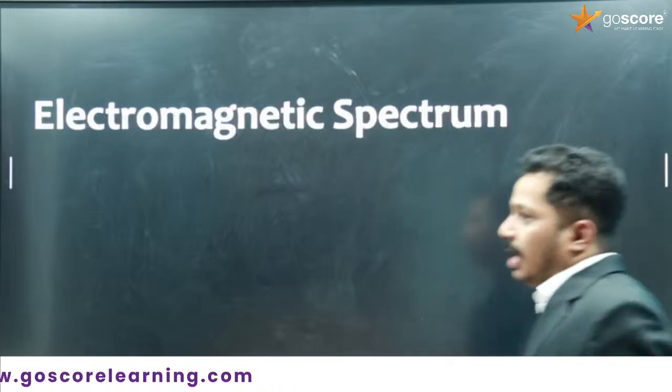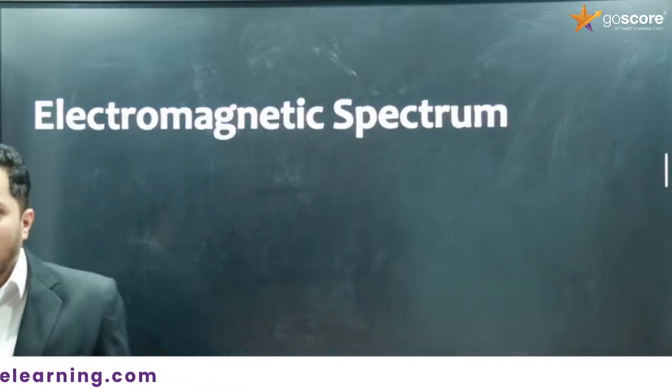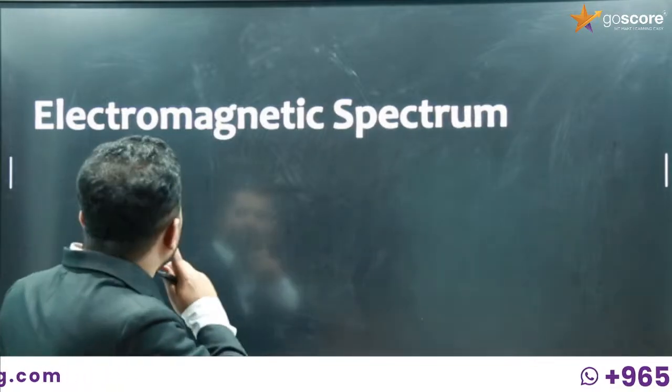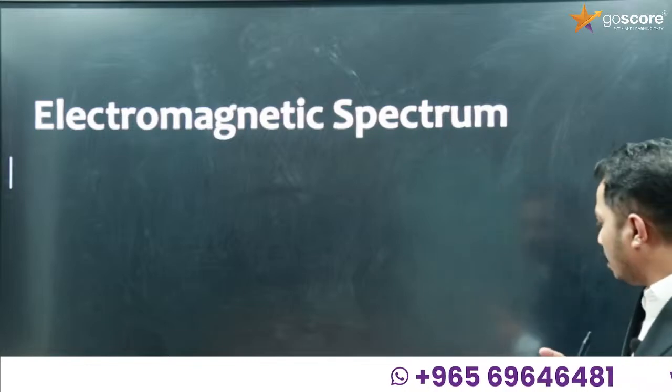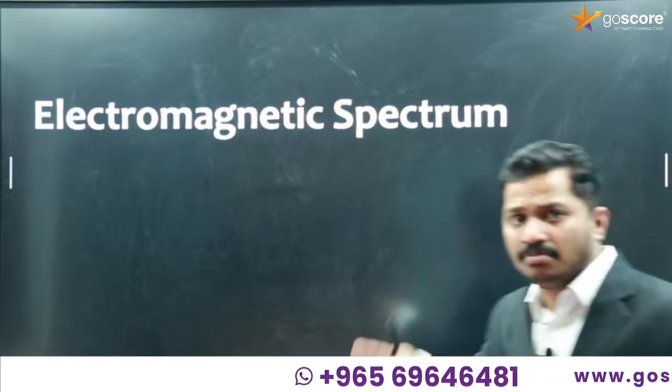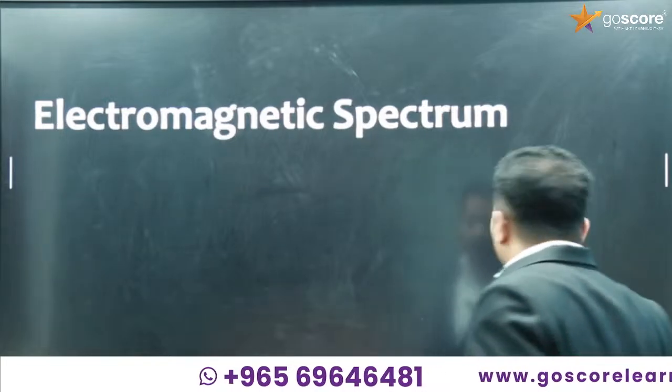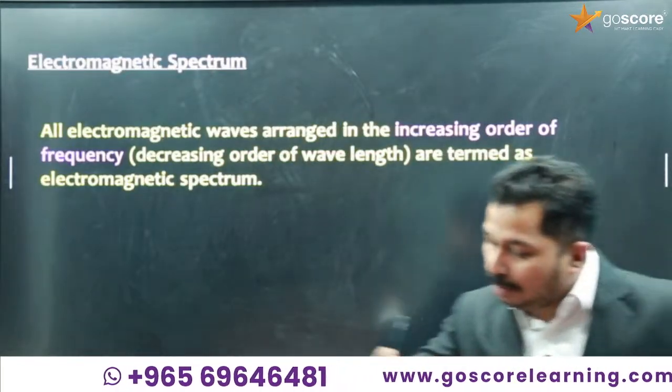Then the electromagnetic spectrum, it is the last topic of the chapter. Very easy one. The thing that you have to remember from this is there is a table related to that. What is the electromagnetic spectrum? Spectrum means all electromagnetic waves.